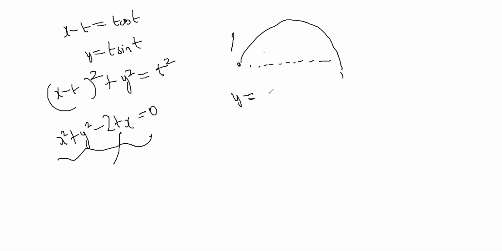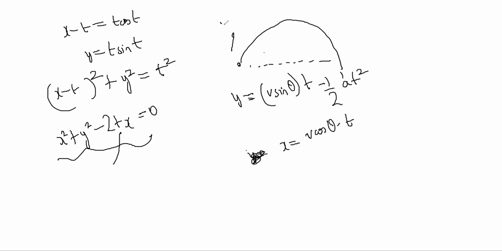No, y is equal to v sine theta t minus half a t square, right? And the y position here, the second one. Now x position is what? v cos theta into t, because this velocity is v sine theta and this velocity is v cos theta, right?